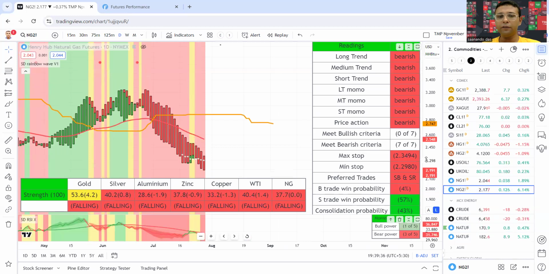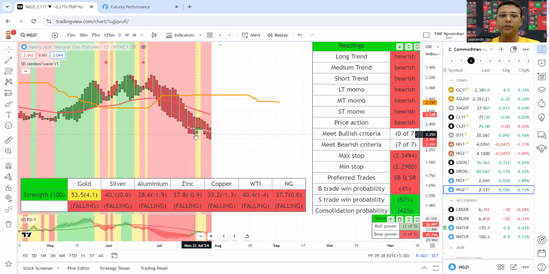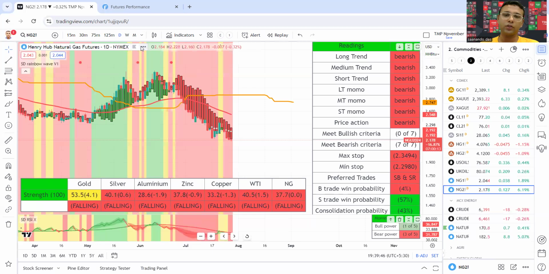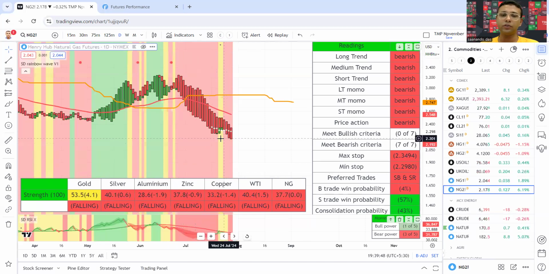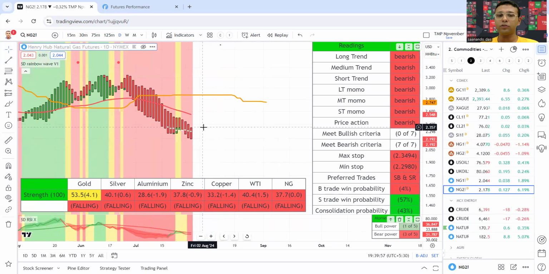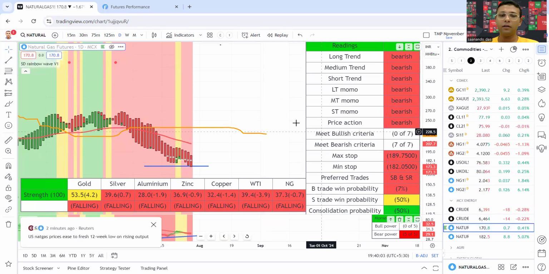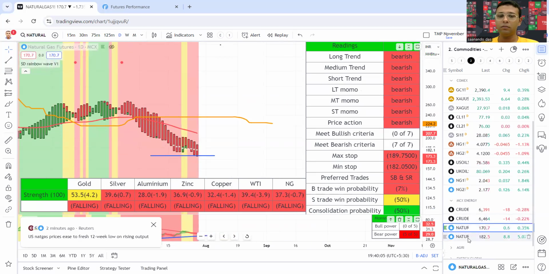It has fallen significantly. No signal has come yet to exit, but looking at the consolidation probability going up, natural gas can go for a consolidation at this level. Now it has gone for a strong down move, but it is still bearish. We will maintain the trade on the bearish side. Stop losses are quite clear, so with stop loss we will maintain the bearish side.